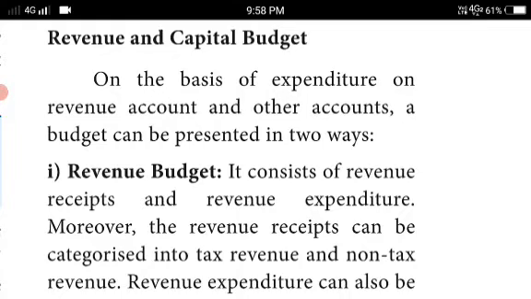Revenue receipt can be categorized into tax revenue and non-tax revenue, and revenue expenditure into planned revenue expenditure and non-planned revenue expenditure. So this is called the revenue budget.